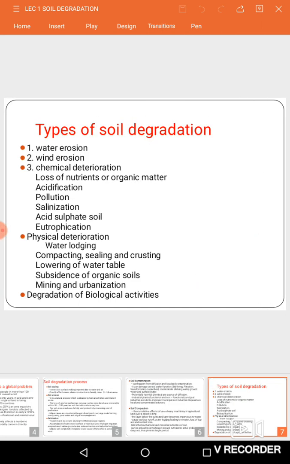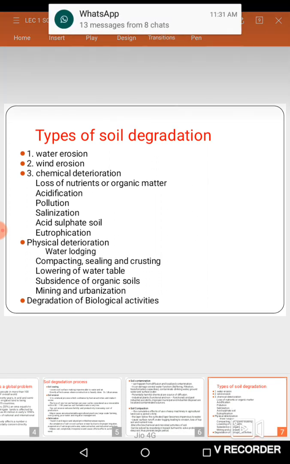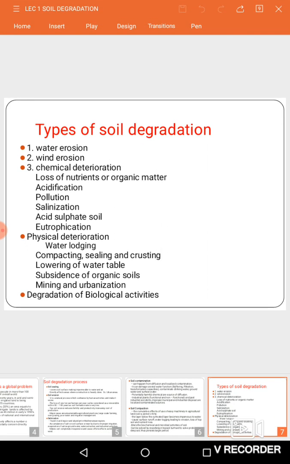And next we'll see types of soil degradation. In this we have water erosion, wind erosion, chemical deterioration, physical deterioration, and degradation of biological activities. Water erosion is nothing but the removal of topsoil by the influence of water. Wind erosion means by the effects of wind. And next one is chemical deterioration.